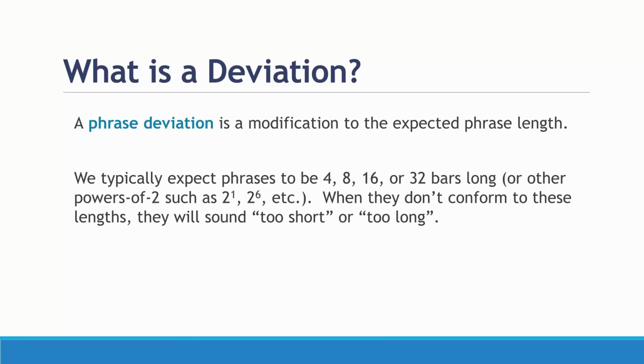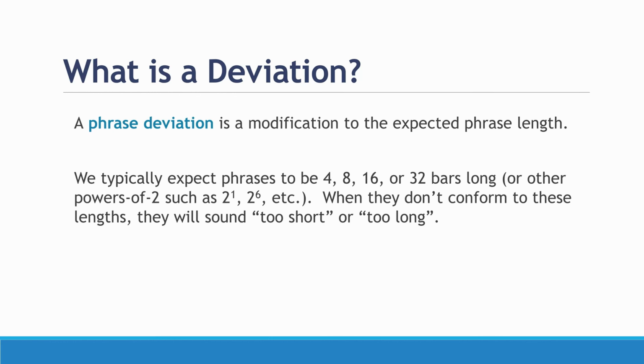Hello, class! So in this video, I'm going to talk about what to do when phrases go wrong. And I'm joking a little bit with that, but essentially what I'm going to talk about in this video is this idea that we can hear certain kinds of phrases as having irregular phrase lengths. We talked last week about some of the standard phrase lengths and some of the standard phrase models. But this week is really going to focus on the exceptions to those patterns and what to do in those situations. We're going to use the term phrase deviations to talk about those times when things don't fit the expected lengths. A phrase deviation is therefore a modification to the expected phrase length.